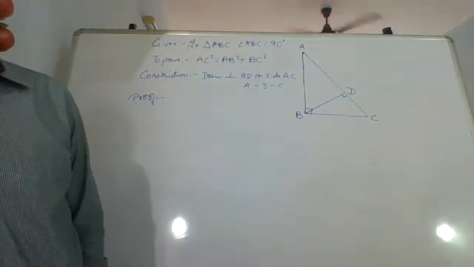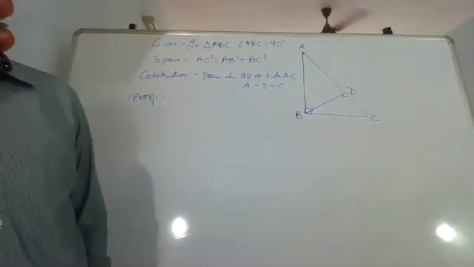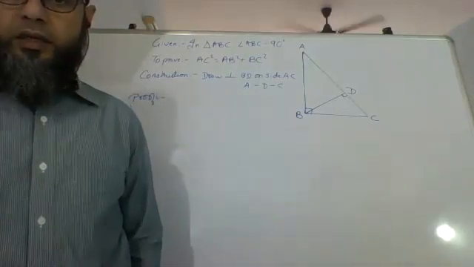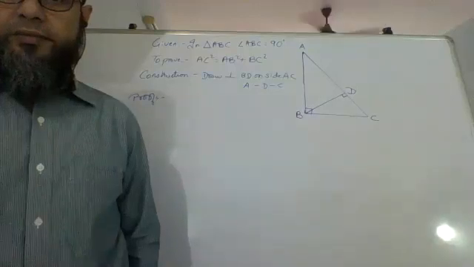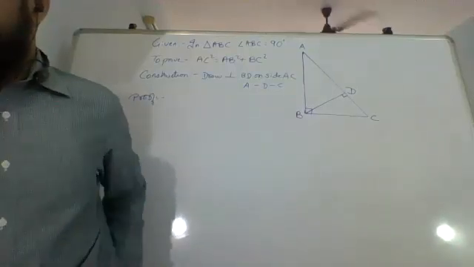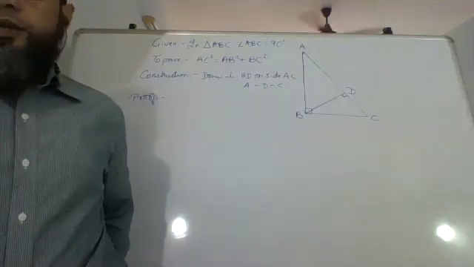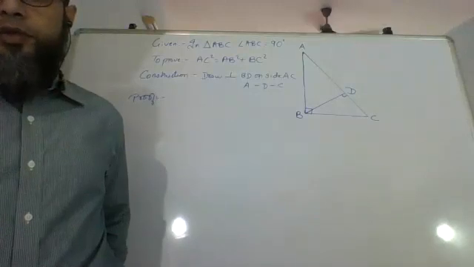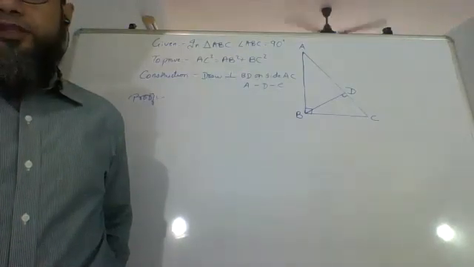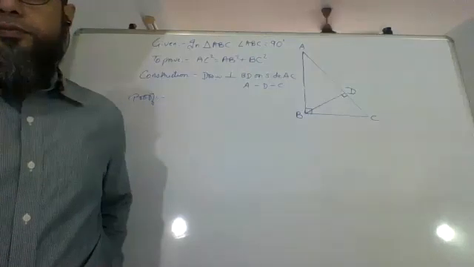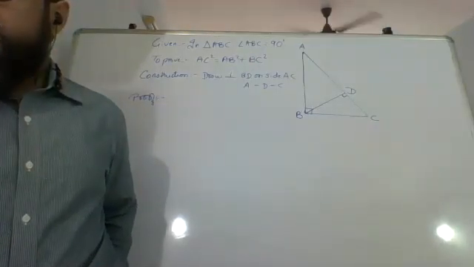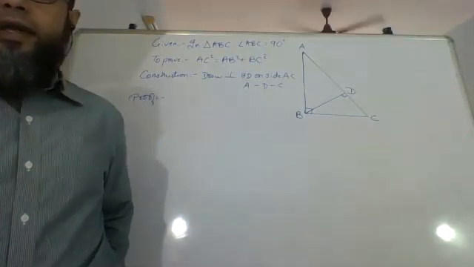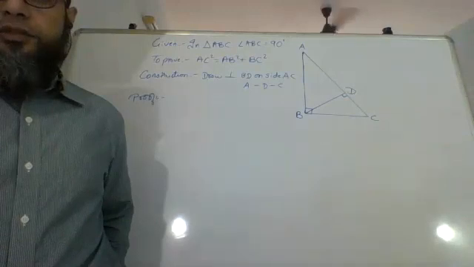Given: in triangle ABC, angle ABC is 90 degrees. You have to prove AC square equals AB square plus BC square. That is what we have to prove. For that, we have to draw a perpendicular BD on side AC. That is the construction.